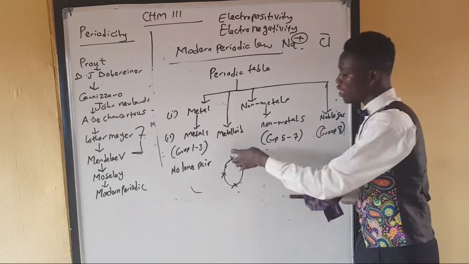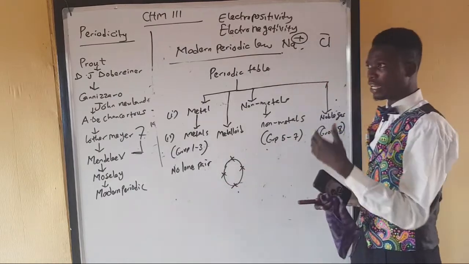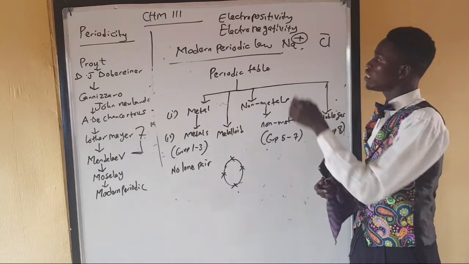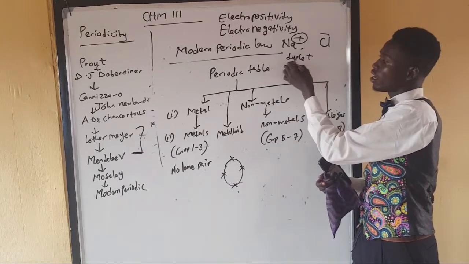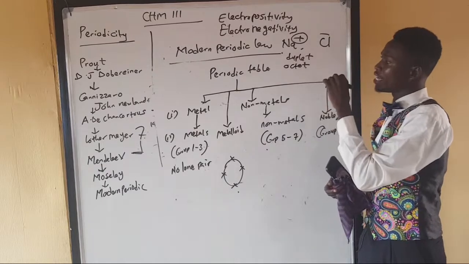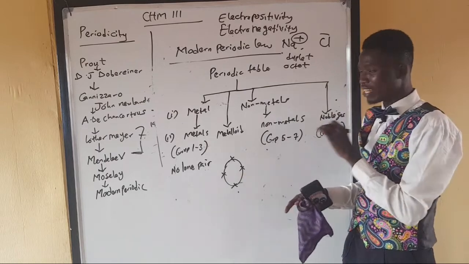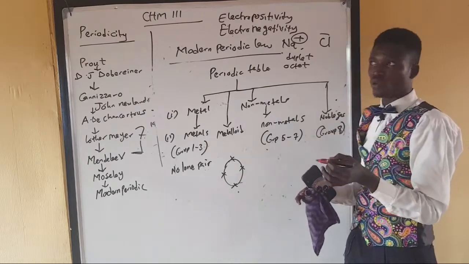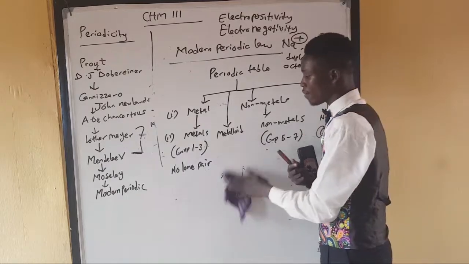Because the highest electrons an element can have to complete stability is in 2s. You have the duplet state and the octet state: either you complete 2 or you complete 8. So carbon is actually halving it. It's getting half of it. So it is in between metal and non-metal. So they are metalloids. Carbon is an example of such.